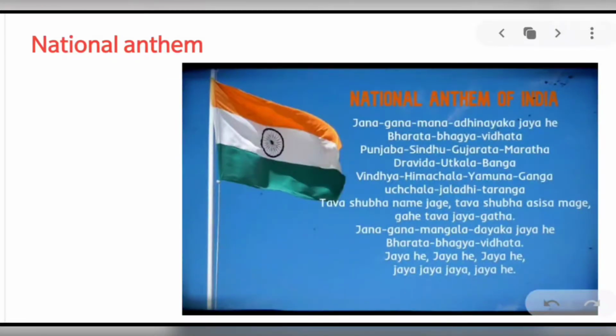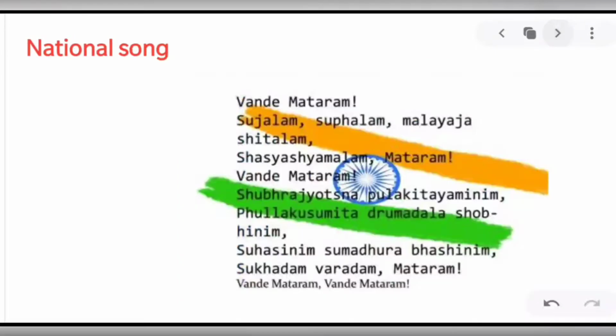The national anthem. The national anthem of India, Jana Gana Mana, composed originally in Bengali by Rabindranath Tagore, was adopted in its Hindi version by the Constituent Assembly as the national anthem of India on 24th January 1950. It was first sung on 27th December 1911 at the then Calcutta session of the Indian National Congress. The complete song consists of 5 stanzas. The first stanza contains the full version of the national anthem.